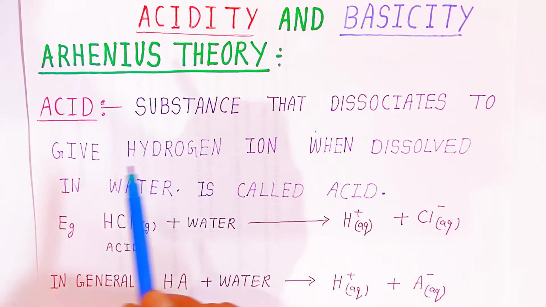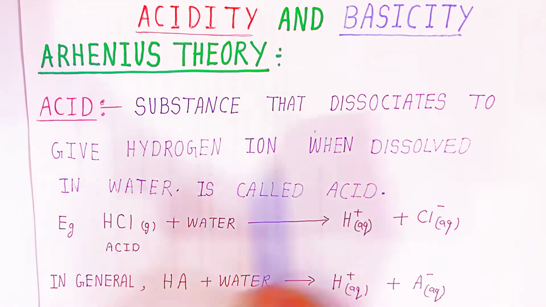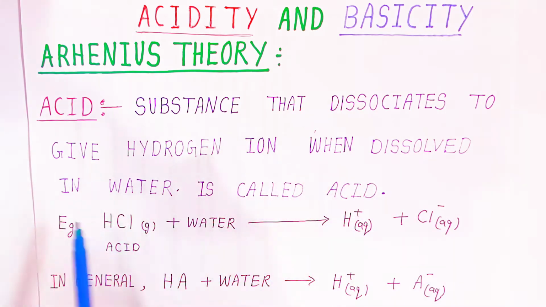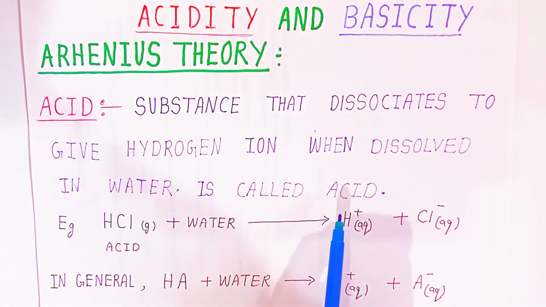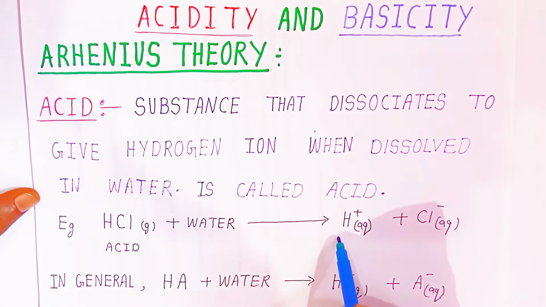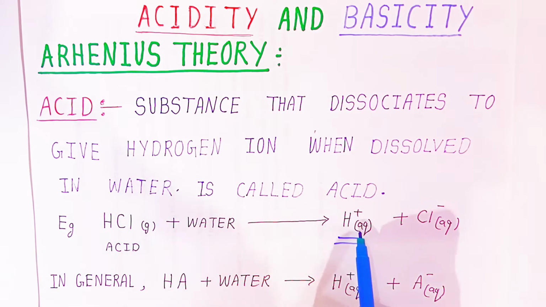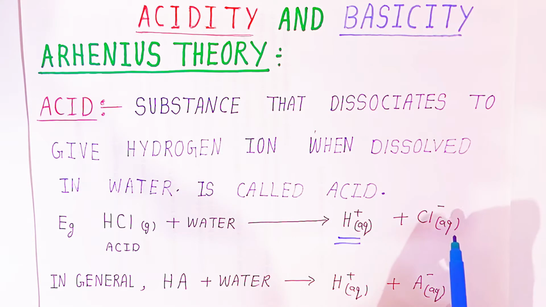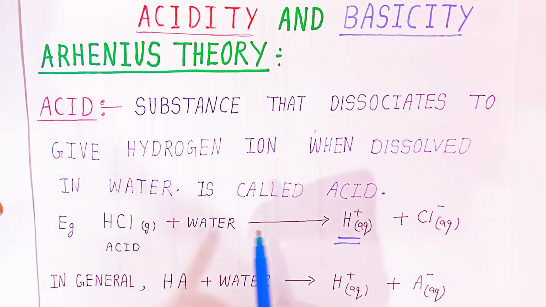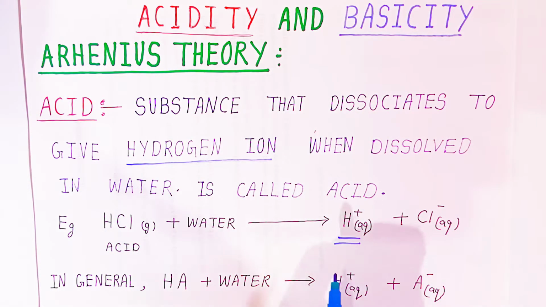Now according to him students, an acid is a substance that dissociates to give hydrogen ions when dissolved in water. Example students, HCl. When HCl is dissolved in water it will give H plus ions and chloride minus ions. Here we are talking about hydrogen ions. If it is producing H plus ions, then only we can say the substance is acidic in nature.